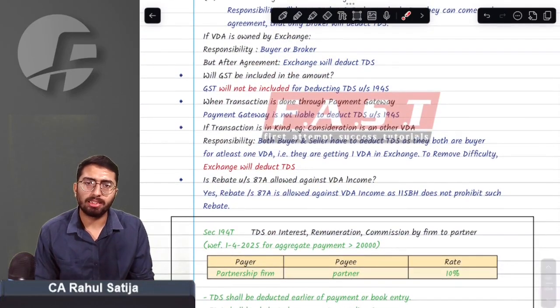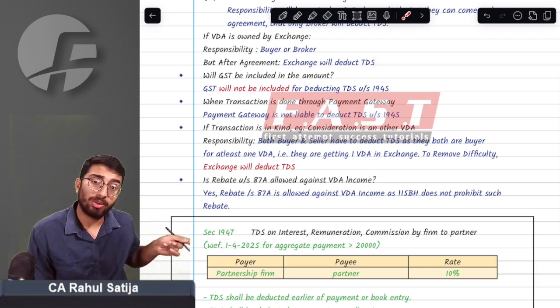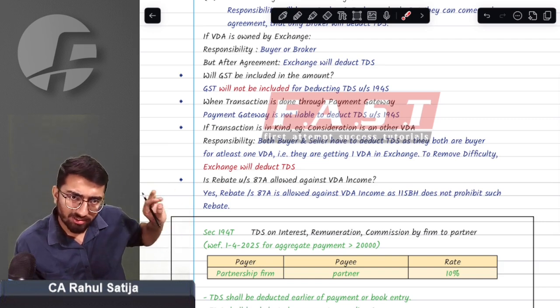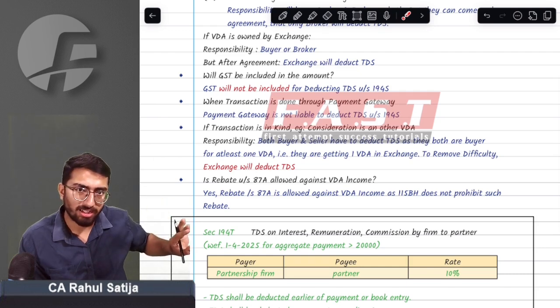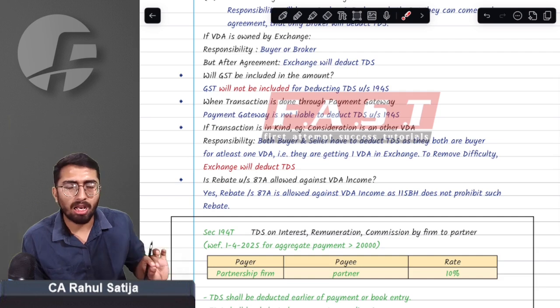What does this provision say? See, this provision is applicable with effect from 1st October 2025. So for your attempt, it is not applicable. It is not even given in the module. But since it is given as a part of the budget, as a part of the Finance Bill, I am incorporating this point in your amendment video also. There is no harm in reading extra.